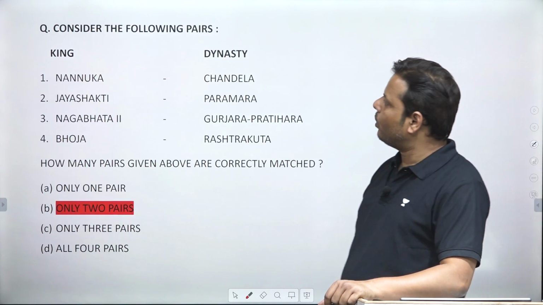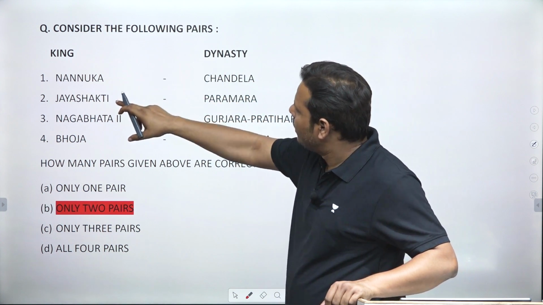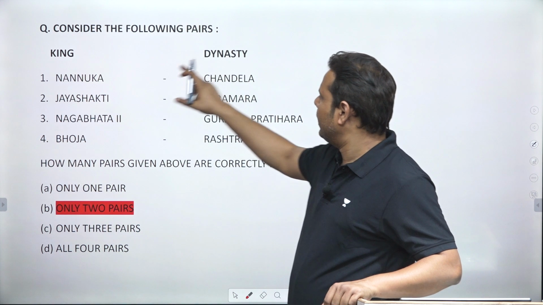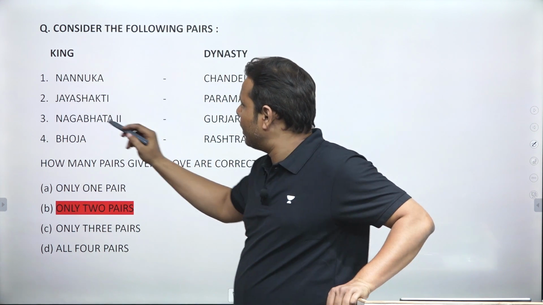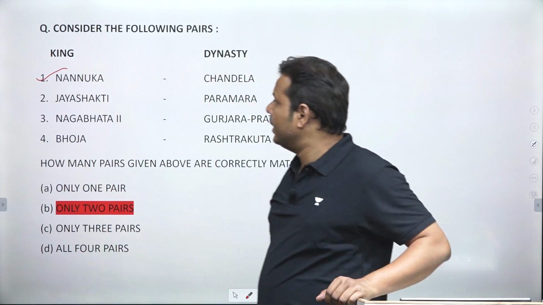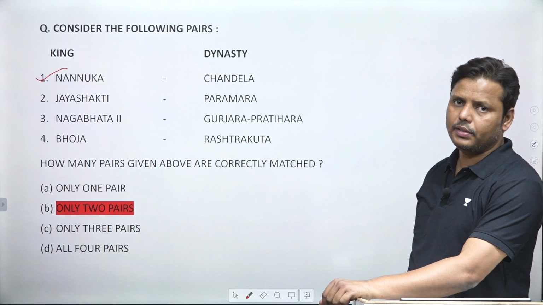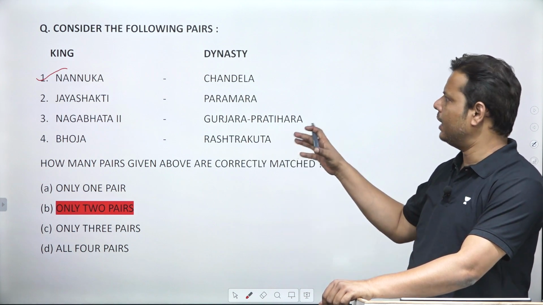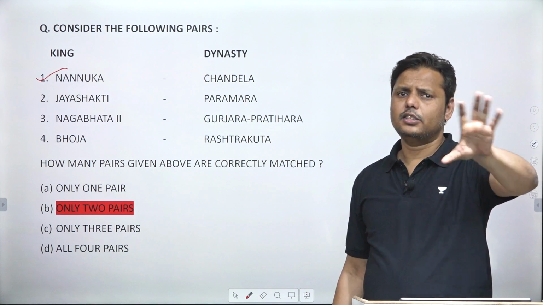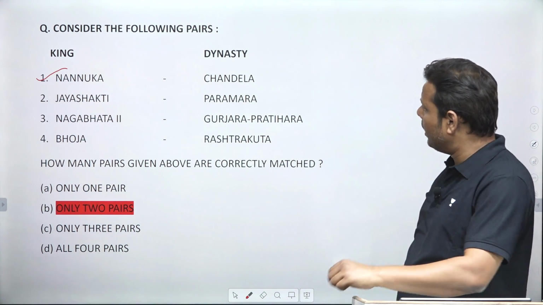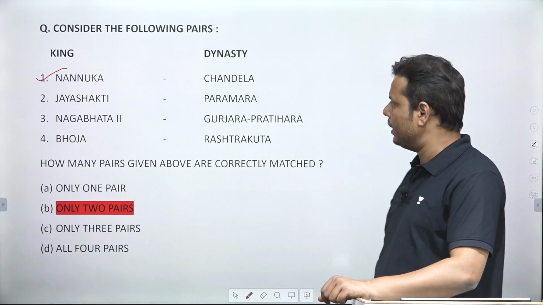Okay, moving to the next question. Consider the following pairs. Nanuka is basically the king and dynasty. Nanuka is definitely the Chandela ruler, and yes, he was there in the 9th century, and he was considered to be the founder of the Chandela dynasty. The Chandela dynasty is somewhere in the UP and MP region, right? Basically, this Bundelkhand region was under the control of Chandelas. So he is the founder of one of the very popular Rajput dynasties.